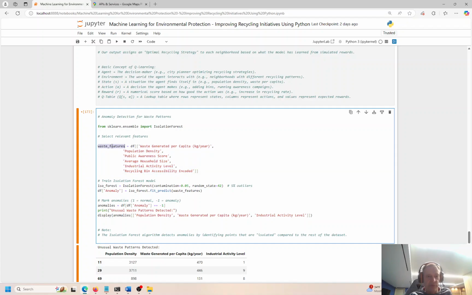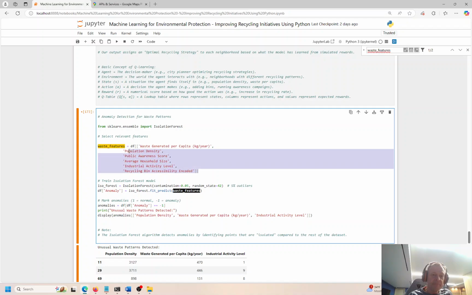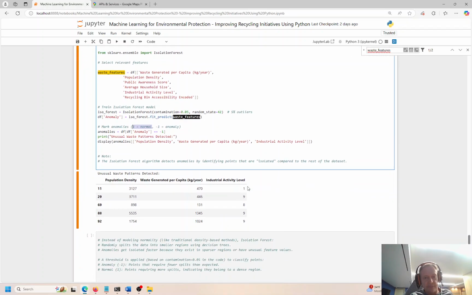I'm putting that into a new variable called waste features. If I could do Control F, let me see where that goes. Okay, so we're predicting based on these features right here. You tell me what's an anomaly. So an anomaly is -1 and normal is 1. Okay, so we're looking for anomalies, -1. We assign a 1 if it's not an anomaly.